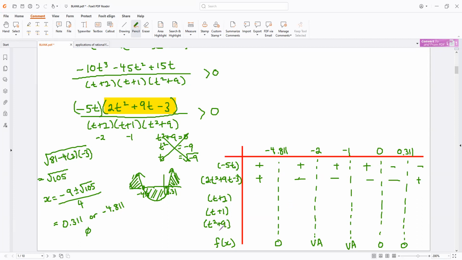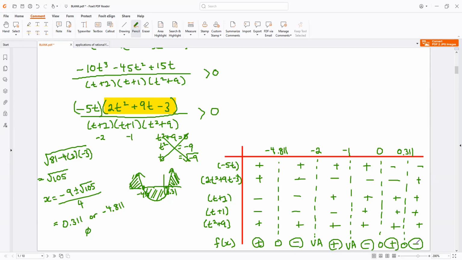T squared plus 9 will never be negative. So this is always going to be plus. And I just have to worry about these two. Negative, negative, plus, plus, plus, plus, and negative, negative, negative, plus, plus, plus. Here we go. That's a positive. That's a negative. That's a positive. That's a negative. That's a positive. And that's a negative. So when is this function positive, or rather greater than 0?